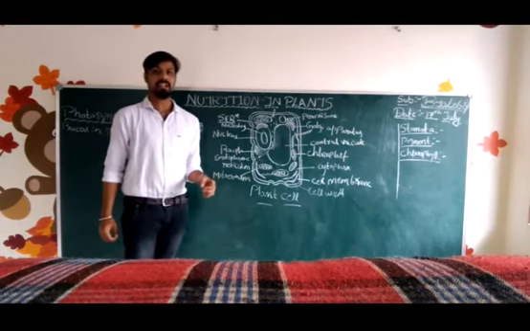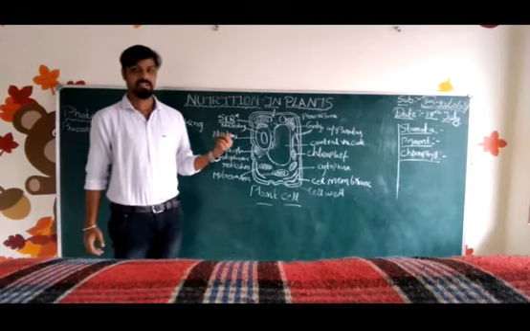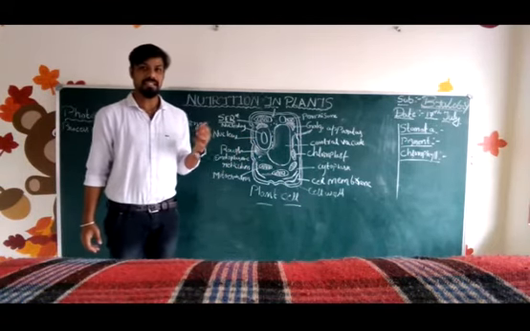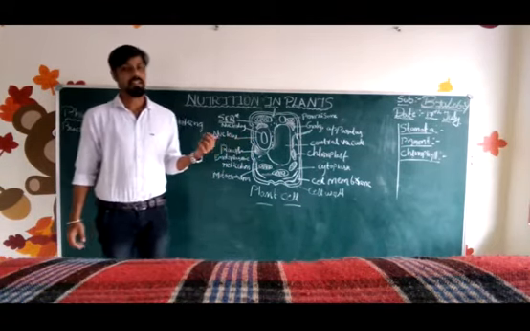Thus, water and minerals present in the soil have to reach the leaves, and the carbon dioxide present in the atmosphere is absorbed by the leaves through tiny pores called stomata. These stomata are enclosed by guard cells. Here I am telling you about cells.